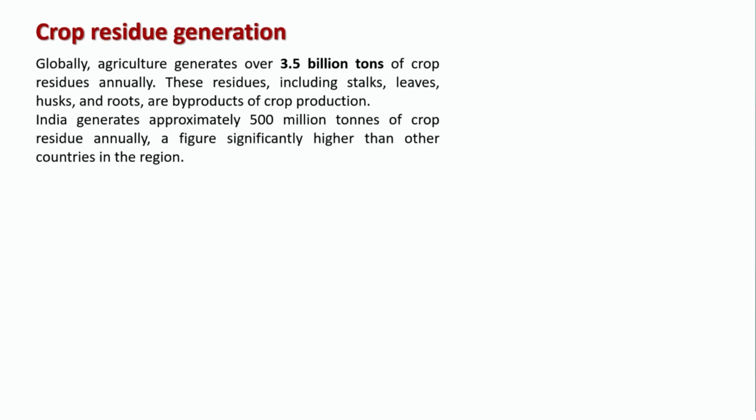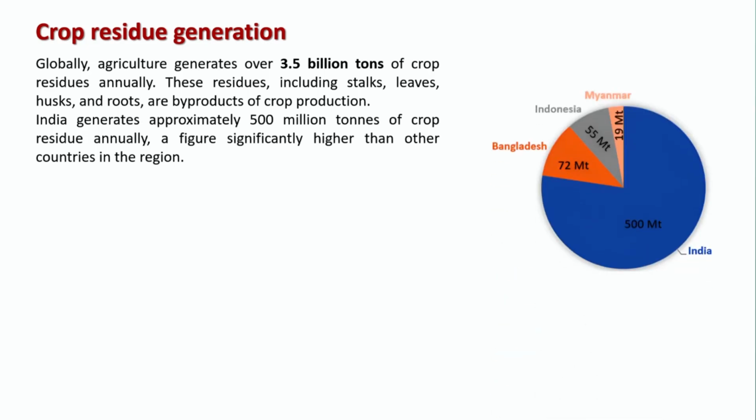India is producing almost 500 million tons a year, and USA is very close to India, almost 488 million tons. So globally, once we talk about these agriculture or crop residues, we are generating 3.5 billion tons. These 3.5 billion tons are in the form of stalks, leaves, husks, roots and byproducts of your crop production. And India, as I mentioned, is almost 500 million tons.